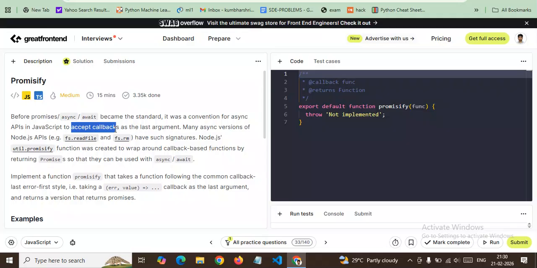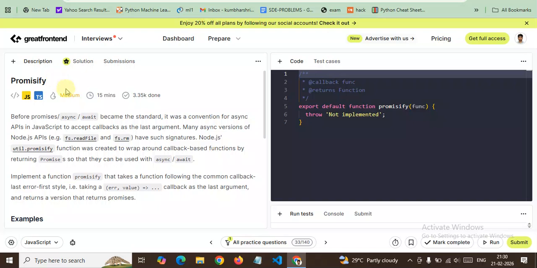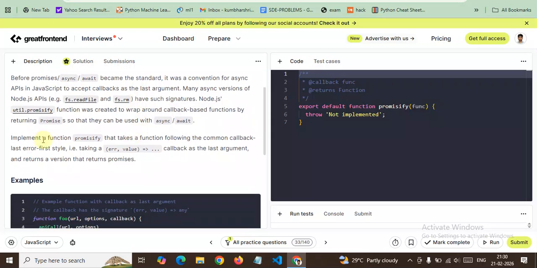The problem with this method was callback hell, poor readability, and that chaining is not possible in such cases. To solve this problem, promises and async await were introduced. So here we will implement the Promisify function, which takes these callback based functions and returns the promisified version of that function. Let's understand the problem first.